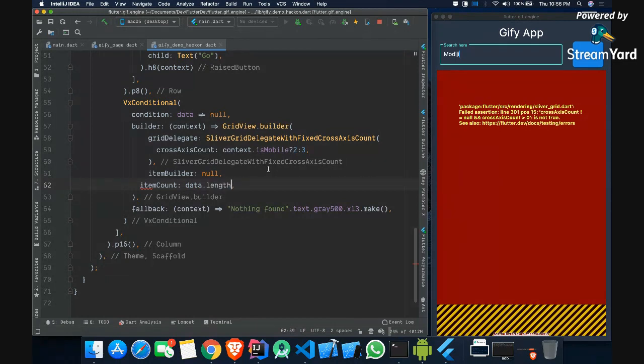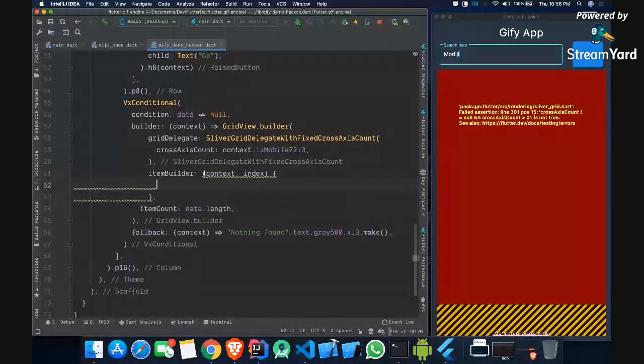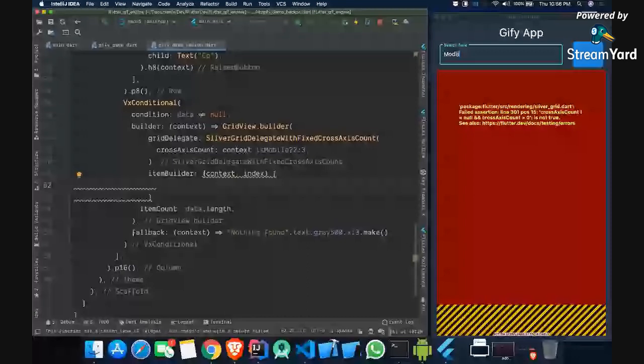Whatever data is coming, we will take the length from there. Then using this item builder, if you press control space, it will give you context comma index. First of all, I want the URL of the GIF file. How will I get it?